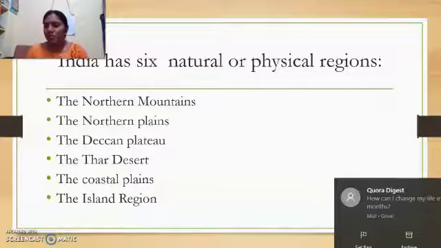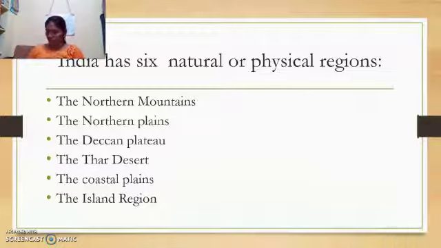So children, get ready with your textbooks. Now open page number 235 and look at the textbook when I'm explaining. Okay, page number 235. Now see here, look at the map of India. It shows the natural landforms in different colors. Name the colors used to represent these in the map.